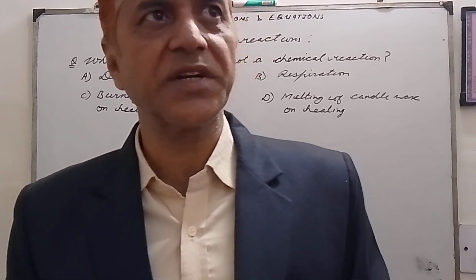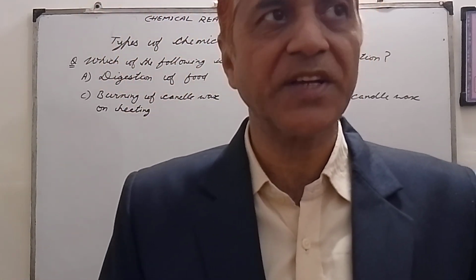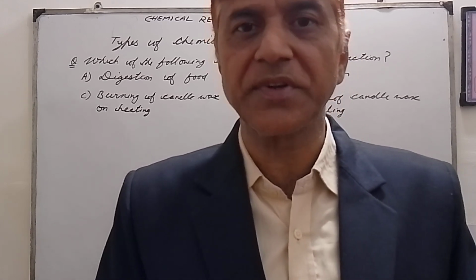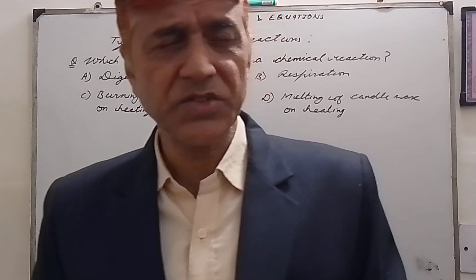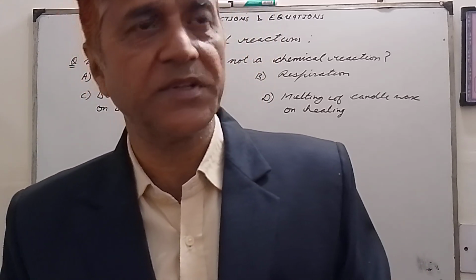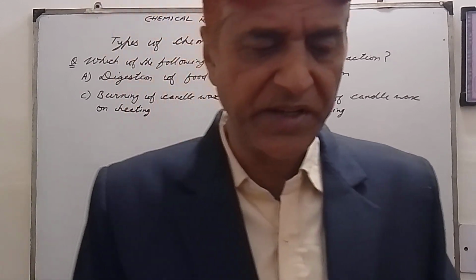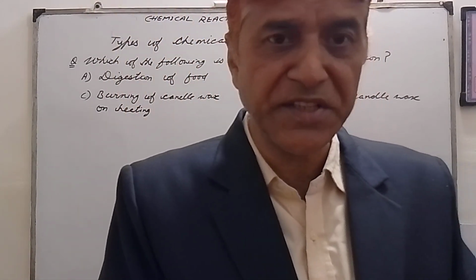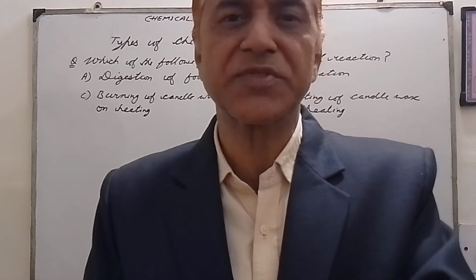Then we had also studied different types of chemical reactions. We had written the names of various types of chemical reactions. When chemical substances combine, there is rearrangement of the atoms of these substances to form new substances.